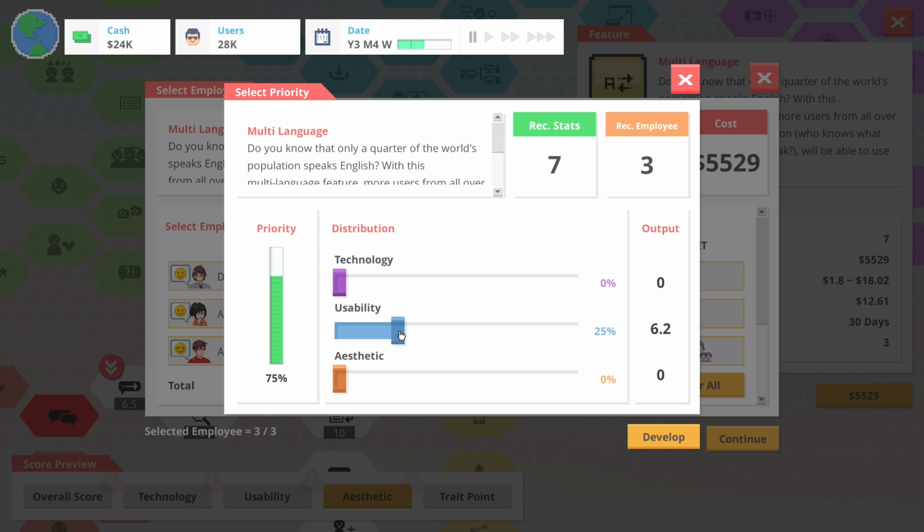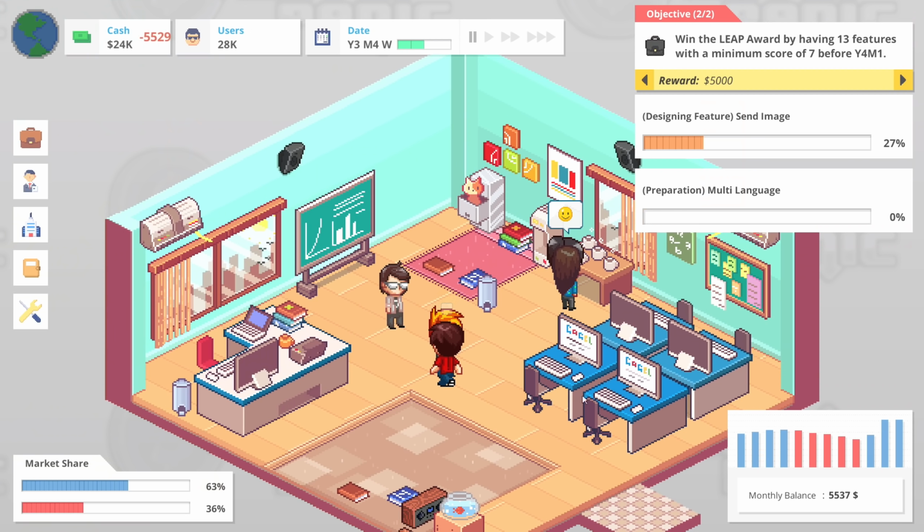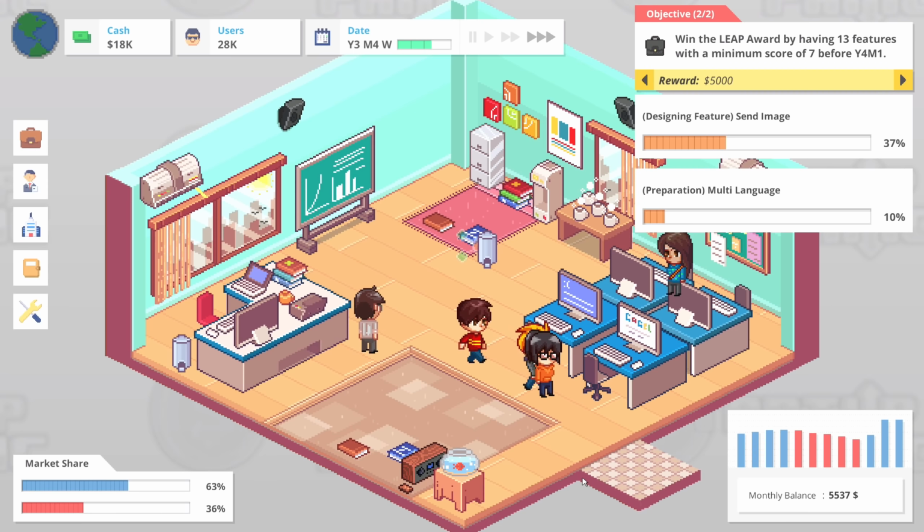Myself, Amy, and Andrew can work on that. Usability probably needs to be a pretty solid stat there, so 6.2. The technology behind it, 20% for now. The aesthetics can be a 4. Technology can maybe go up to a 4. Usability maybe up to a 7. Aesthetics up to a 5. And technology up to a 4.8. That seems good to me. I don't know if the technology behind it needs to be as high as that, but we'll give that a shot. And we're going to hope that this actually goes ahead and catapults us forward a fair bit.